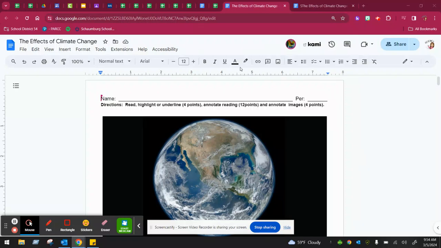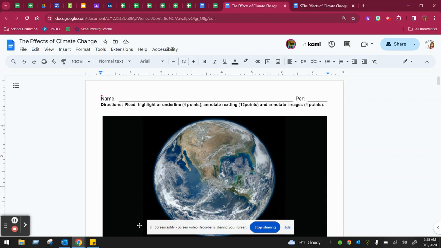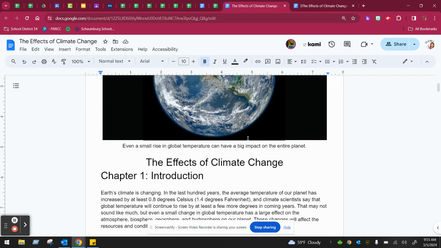Okay, so this recording is going to go through chapter 1 and chapter 2, and then tomorrow there will be a recording for chapter 3 and chapter 4. Remember, for each chapter, not only do you need to highlight or underline, but you need to do an annotation 3 times for each chapter. So it's 3 for each chapter times 4 chapters is 12. And then you're going to annotate the graphs. So let's go ahead and get started.